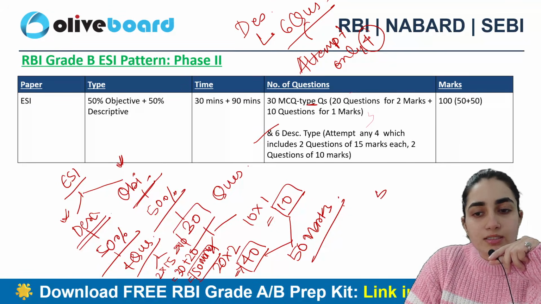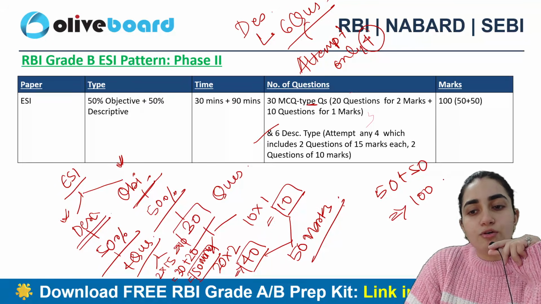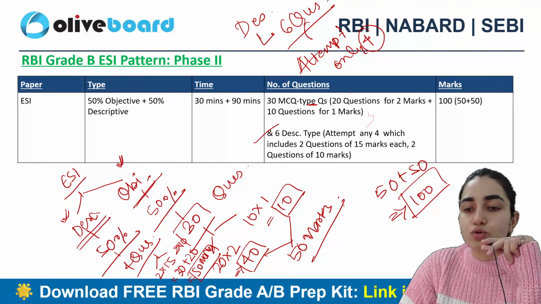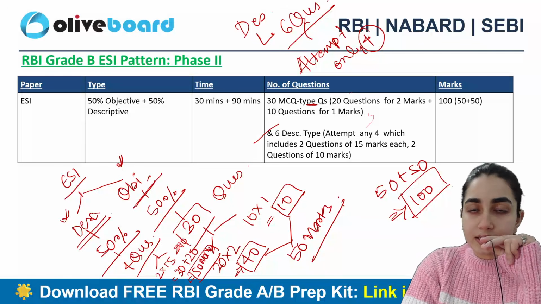So 50 marks plus 50 marks makes what? ESI is 100 marks, right? So a 100 marker ESI paper will come to you in the exam. I hope you got clarity here.